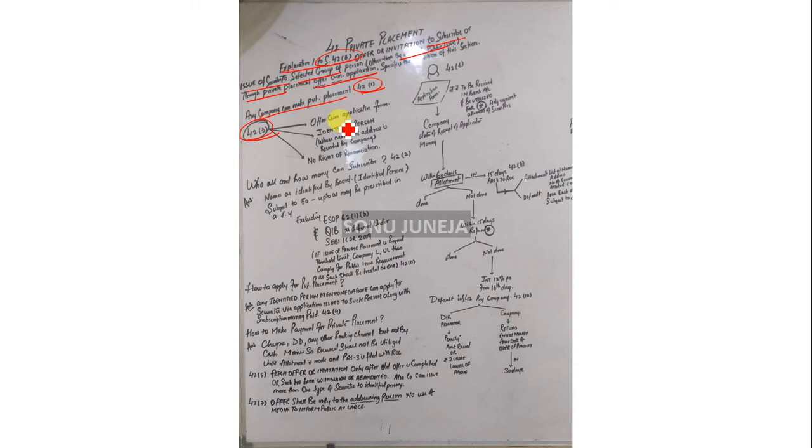Section 42 subsection 3 says an offer cum application form is required and shall be made to an identified person whose name is recognized by the company, with no right of renunciation. So the person to whom the application form is given, and whose name is specifically mentioned in it, can alone go ahead and subscribe to the securities of the company.